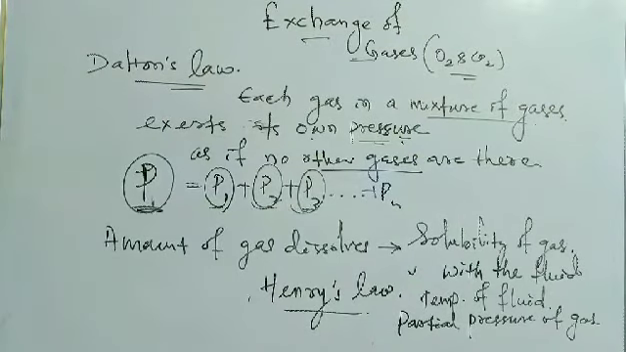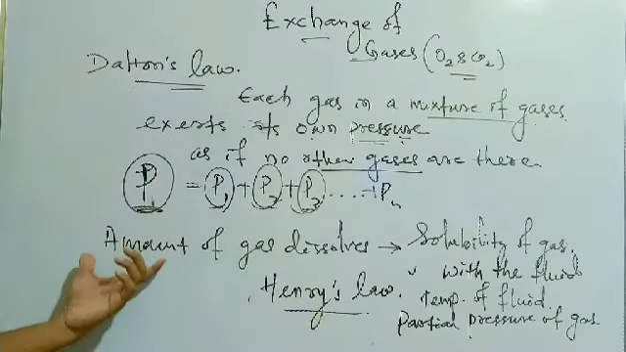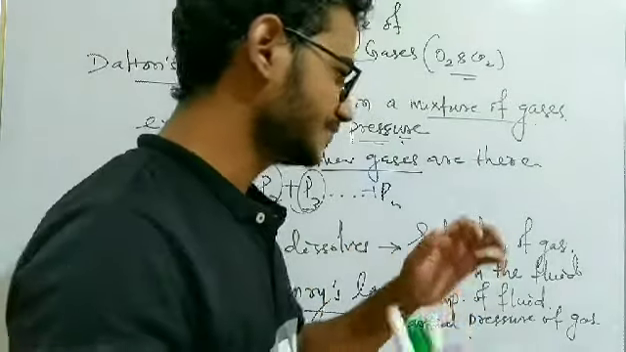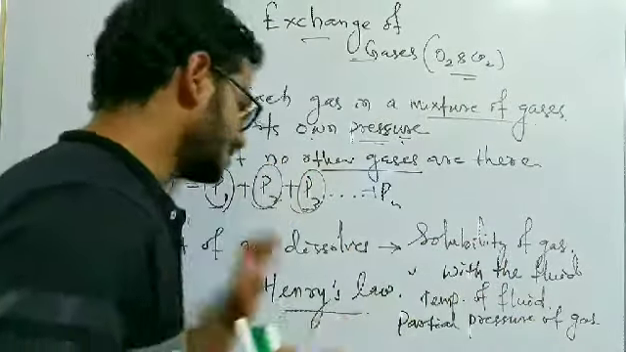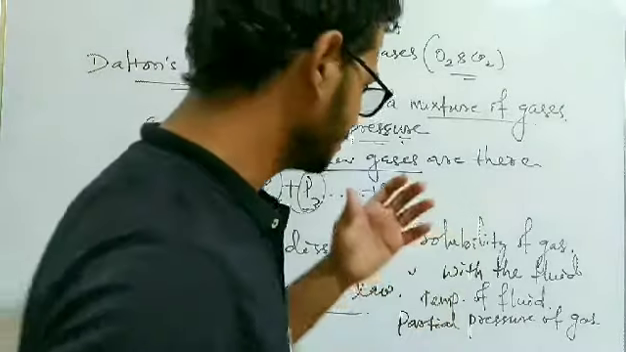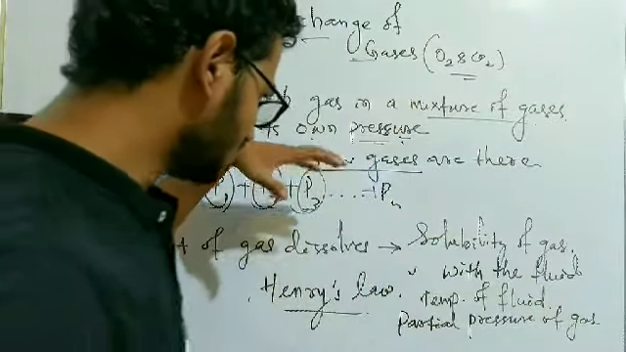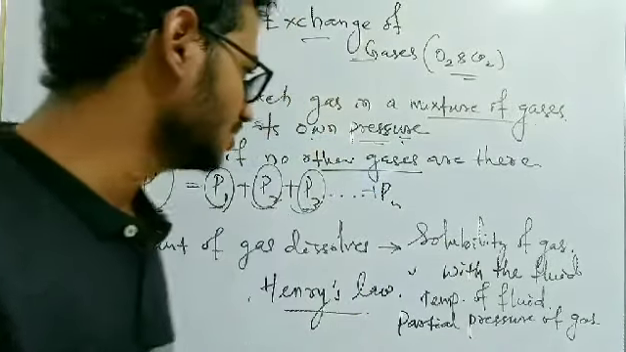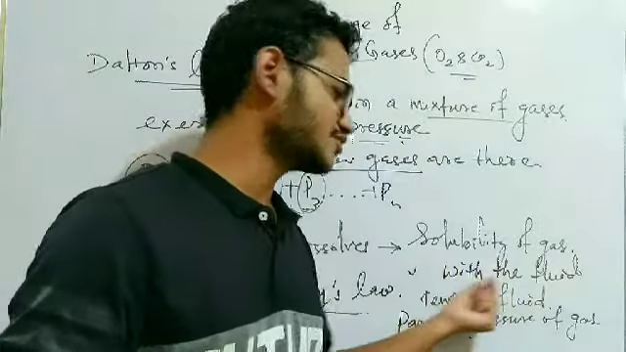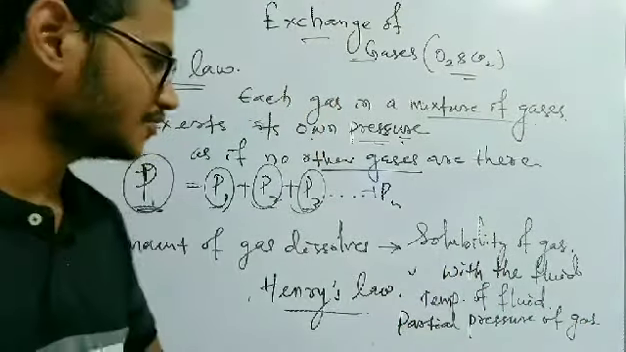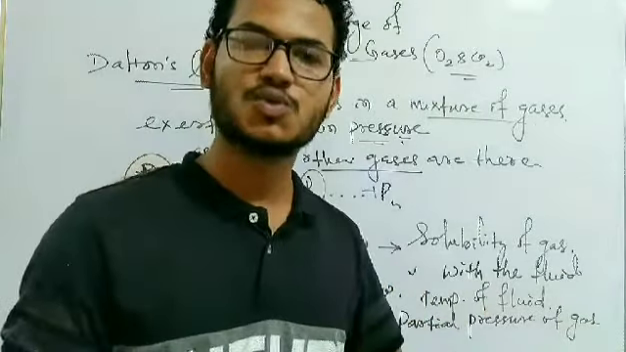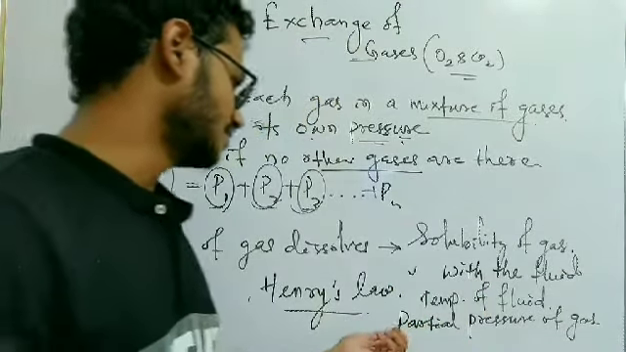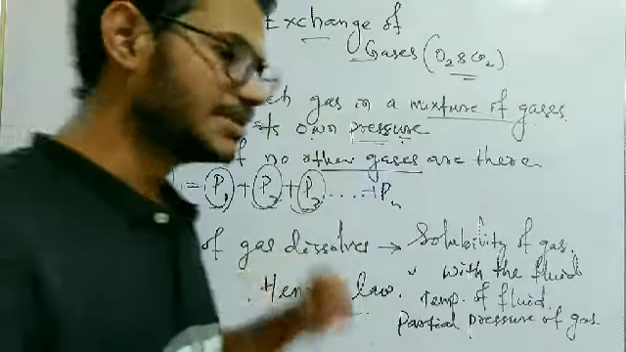Okay, so these are the important aspects of Henry's law: how a gas dissolves into any liquid or fluid. Blood is a fluid and air is in a gaseous state, so how the air comes in contact with the fluid and diffuses into it depends on the solubility of the gas in the fluid, the temperature of the fluid, and the partial pressure of the gas in the mixture of gases.